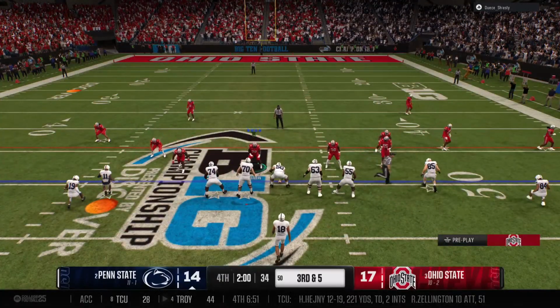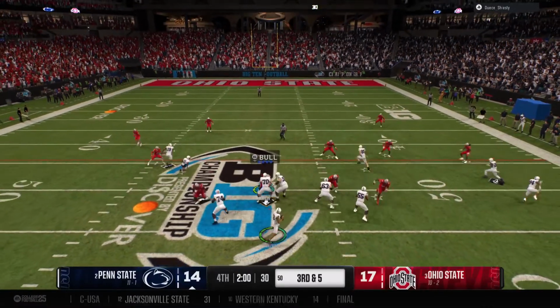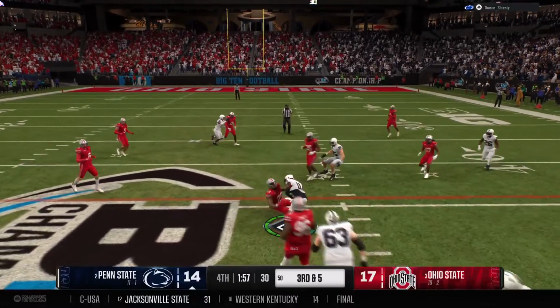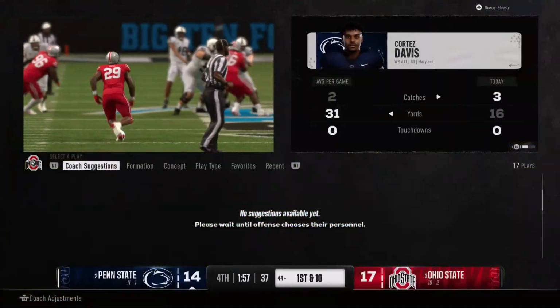Pressure moment for the quarterback. We'll see if he can stay calm and collected. Down a score late in the game. Looking downfield. It's Watson. Makes a quick catch. And this offense picks up the first down. They tackle him at the 44.